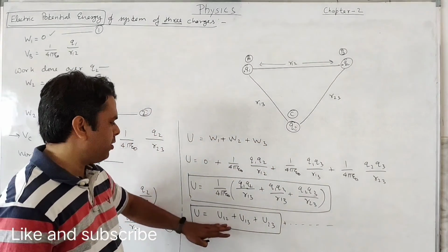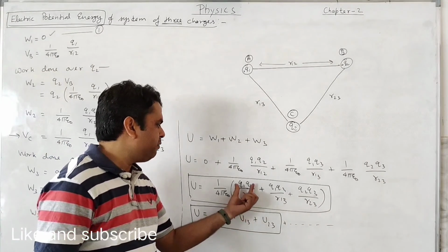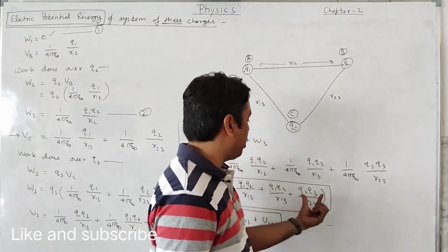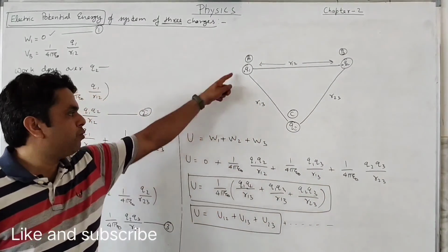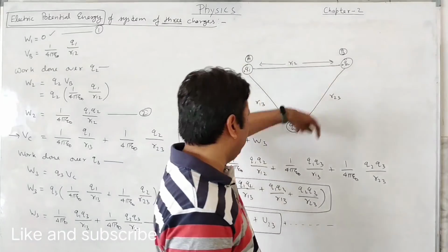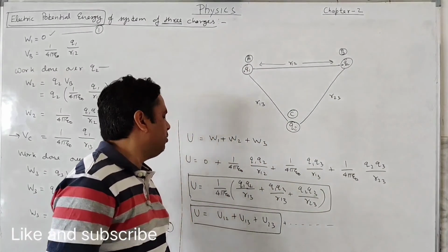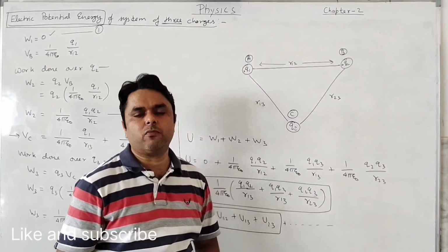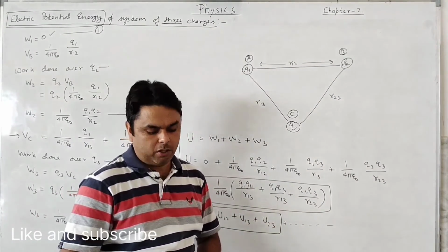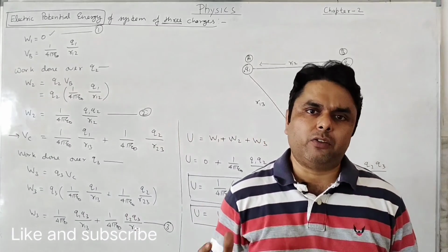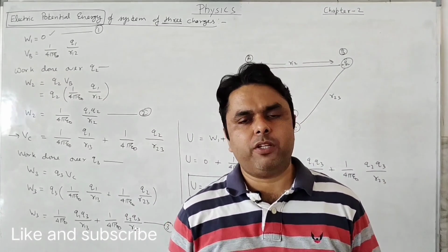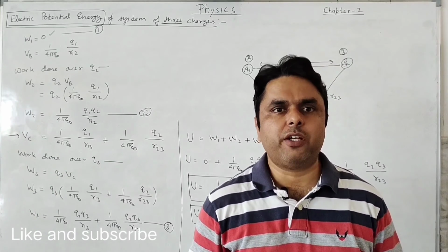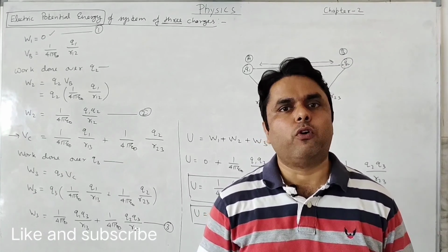So the total potential energy is the individual potential energy of each pair of charges added together, the algebraic sum of all potential energies present. In the previous video we also discussed that potential energy has a specific formula for 2 charges.